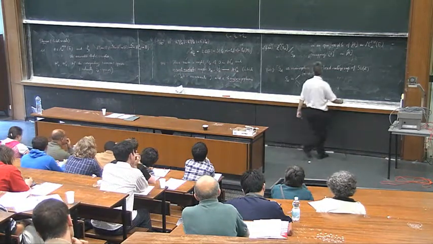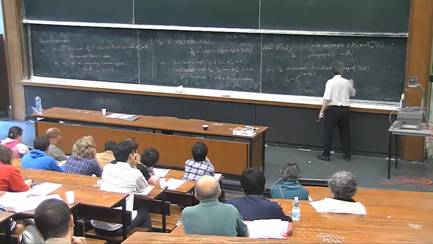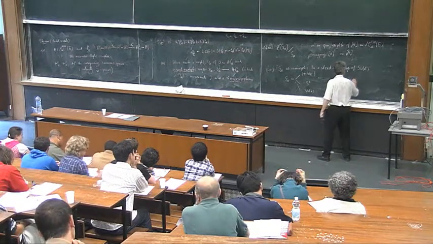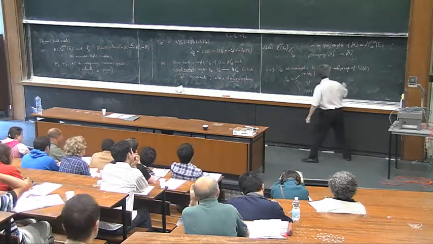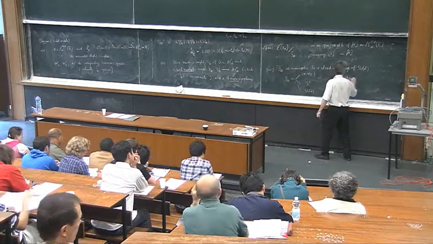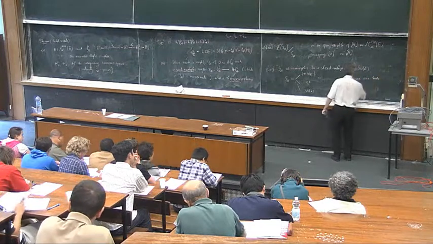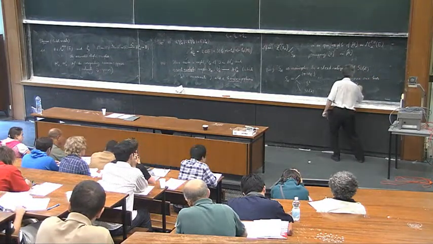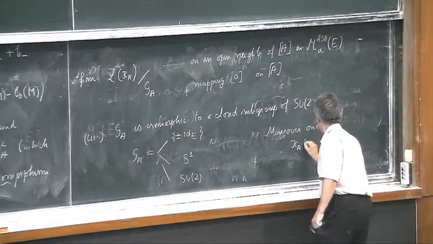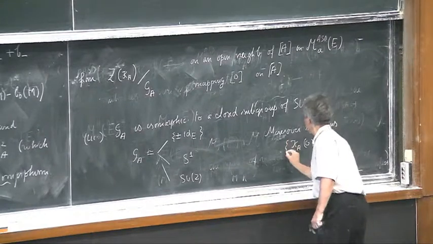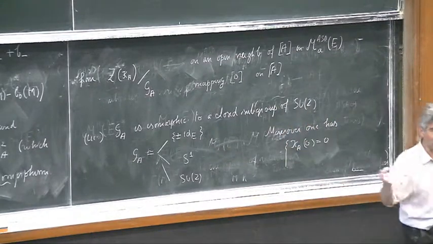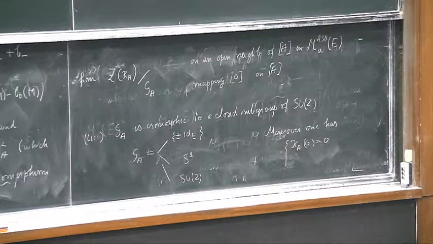What is also interesting is that, let me point it out here. Moreover, this Ka of 0 is, of course, 0. This implicitly was already mentioned because I said that 0 is an element in the zero locus.